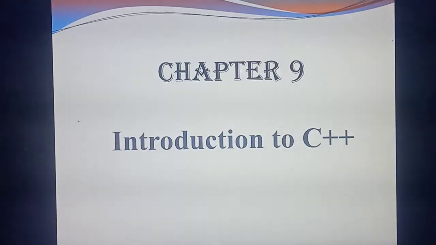Last class you studied one important 5-mark question, isn't it? What's the important 5-mark question? Types of operators. What are the types of operators you have studied? Arithmetic operators, relational operators, logical operators, comparative operators. So you studied different kinds of operators, and that's the important 5-mark question. In arithmetic operators, you studied the increment operator as well as the decrement operator. You also studied the difference between unary operator and binary operator, isn't it?